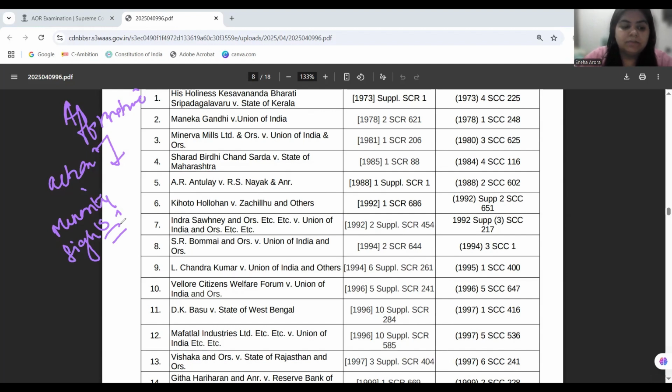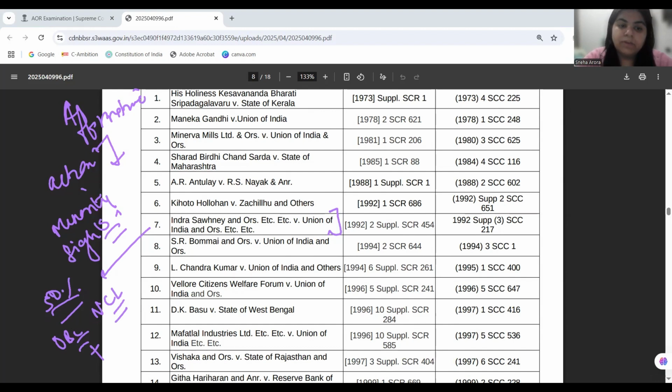Now, in Indra Sawhney versus Union of India, we know that there was an upper ceiling of 50% for reservation allowed, and it basically laid down the quota of 27% for OBC non-creamy layer, as well as it said that there shall be no reservation in promotion, leading to which the Parliament brings the amendment. Parliament brings the amendment and allowed reservation in promotion as well.